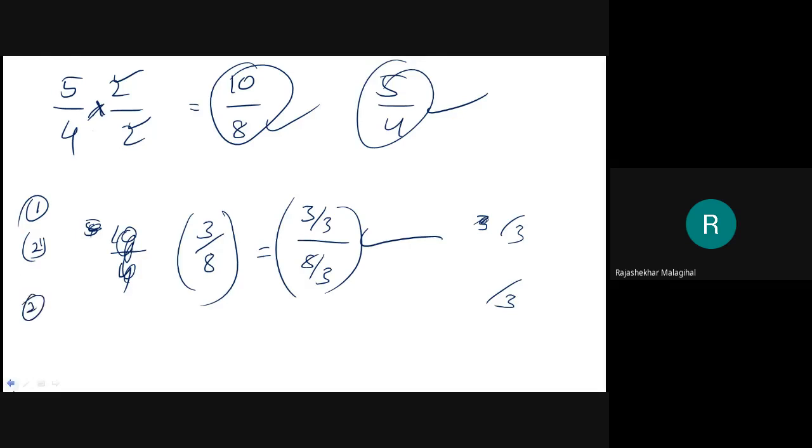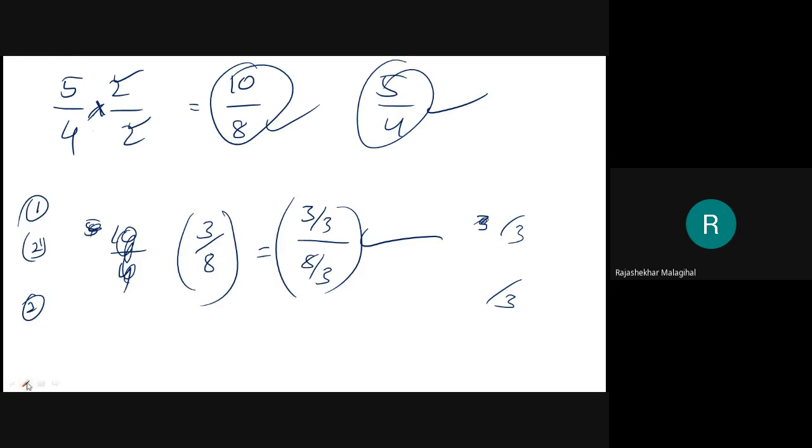The second conclusion. If I have a common divider for the numerator and denominator, then the ratio will not change its value. If a common divider is there for the numerator and denominator, then the ratio will not change. Common multiplier, common divider, then ratio will not change.